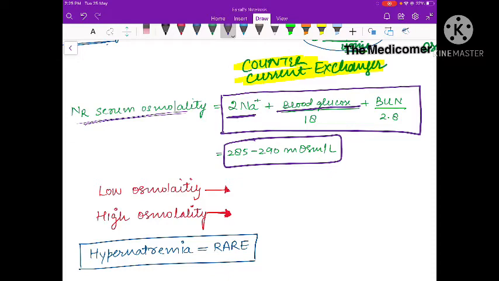The main component in this formula is sodium. That invariably means that if there is low osmolality of serum, low osmolality of blood, the level of sodium will be low. That means there will be hyponatremia.